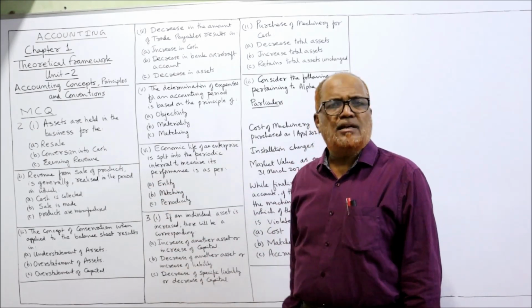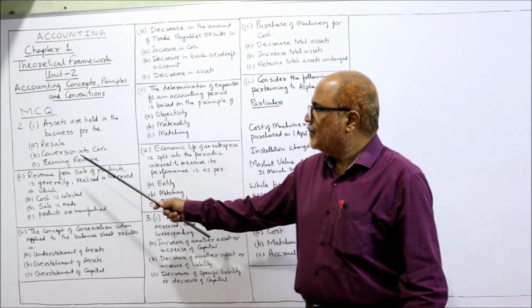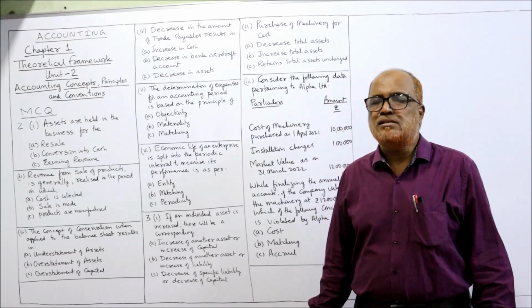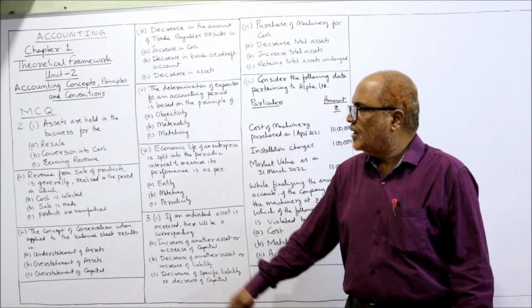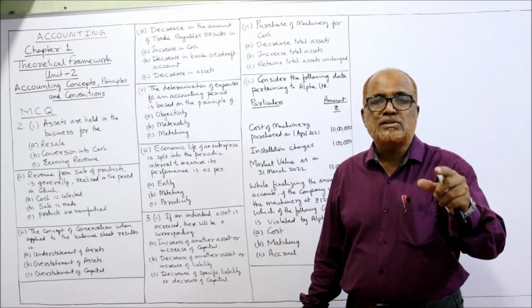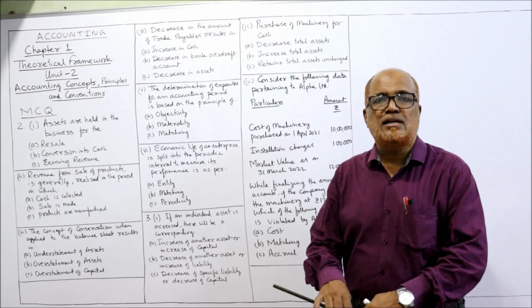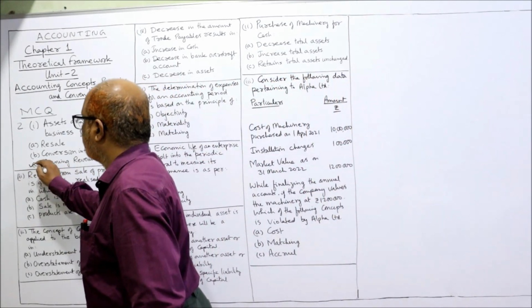The first answer, resale. No, assets are not purchased for resale. Second, conversion into cash. Assets are not purchased for converting them into cash. Earning revenue, yes, of course. For the purpose of earning revenue, assets are purchased. The correct answer is C.